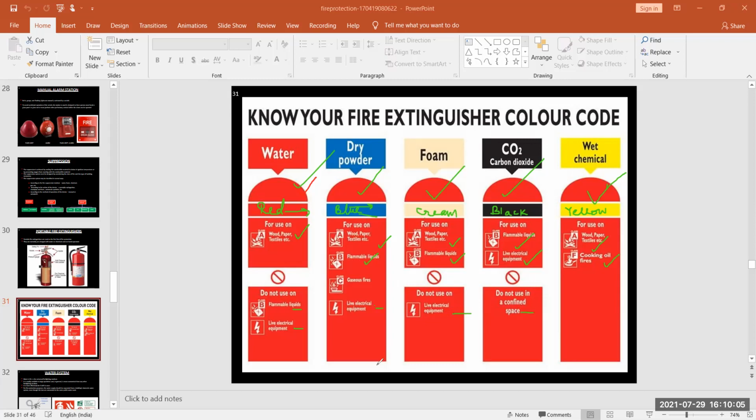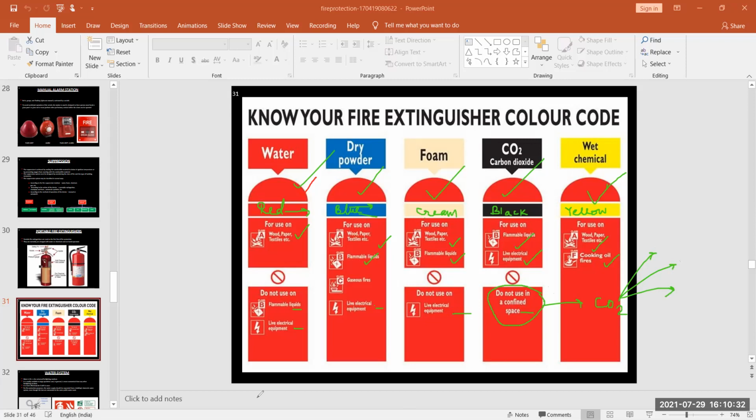So these are basic. Here it is not used for confined places, because if it is used in a confined place, then this CO2 will expand everywhere, and this can cause the death of an individual or of people. So these are the different types of fire extinguisher we use.